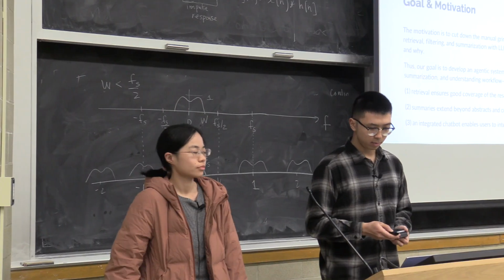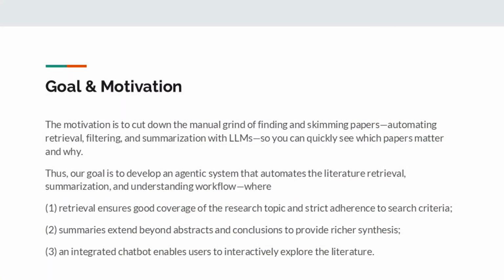So for our goal and motivation, the motivation is to cut down the manual grind of finding and skimming papers. Thus, our goal is to develop an agentic system that automates the literature retrieval, summarization, and understanding workflow, where retrieval ensures good coverage of the research topic. And second, some summaries extend beyond abstract and conclusions to provide richer synthesis. And lastly, an integrated RAG chatbot ensures the user can interactively explore the literature.